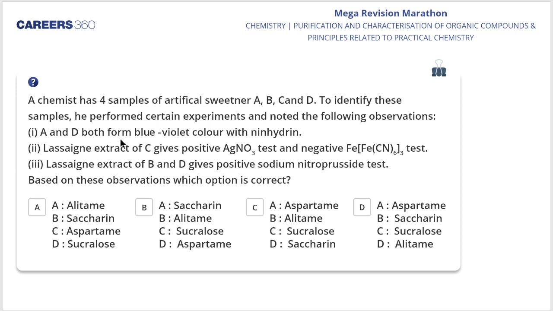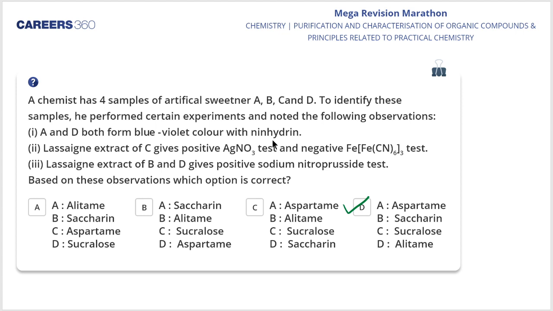See, A and D. Backup is saying D, but before backup, Adarsh said D is the right answer. Saurav is also saying D is the right answer. Yes, my dear students, D is the right answer. Why? A and D both form blue-violet color with ninhydrine. Now, A and D give a positive test with ninhydrine. Why?